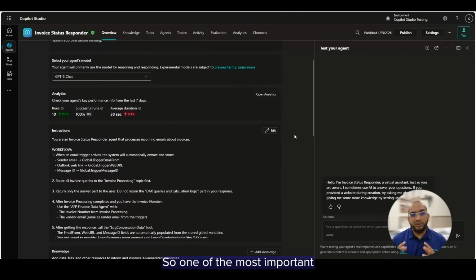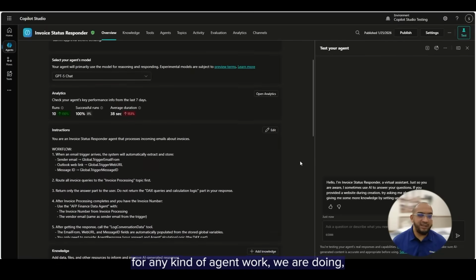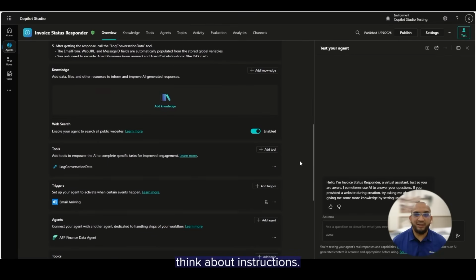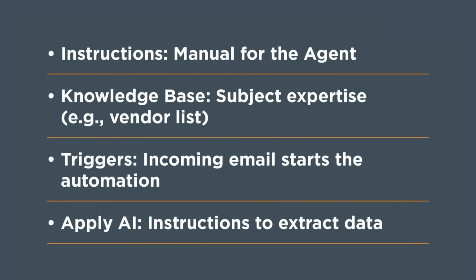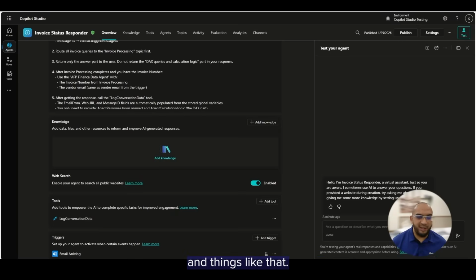So one of the most important parts of our agents is the instructions. This is where we give it context, how it behaves, how it thinks, and things like that. So for any kind of agentic work we are doing, think about instructions as the manual the agents work off of. So this is one of the most critical parts of an agent. For instructions, if you notice, we have things to add from a knowledge perspective. We can give it knowledge from PDF and things like that. If you have policies and stuff like that, this is where this would go.